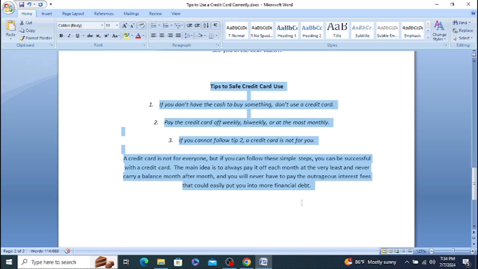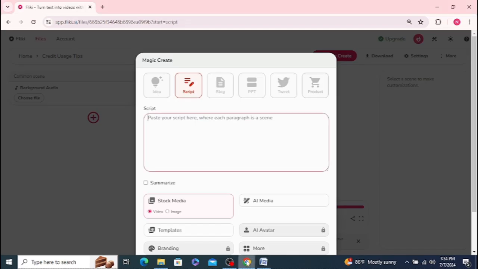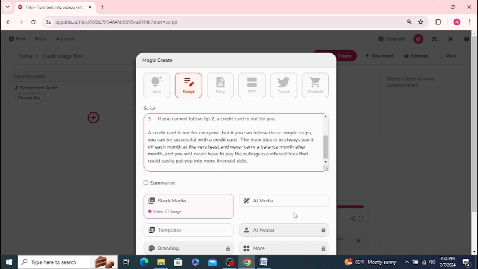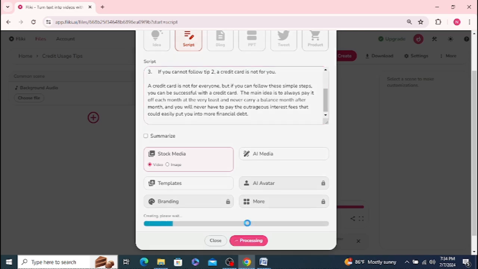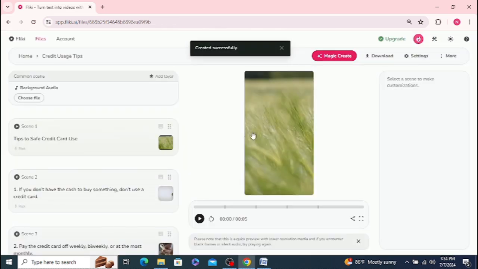Alright, so I'm going to pause. Not pause, sorry. I'm going to copy and then paste. Do the same things. I can't change much. And then I'm going to submit, and let's see what happens with the processing. Obviously a little shorter, and you can see it's in that Reels, Shorts format. It says 5 seconds. Let's see how long it is. It might be a little bit longer as it finishes rendering.